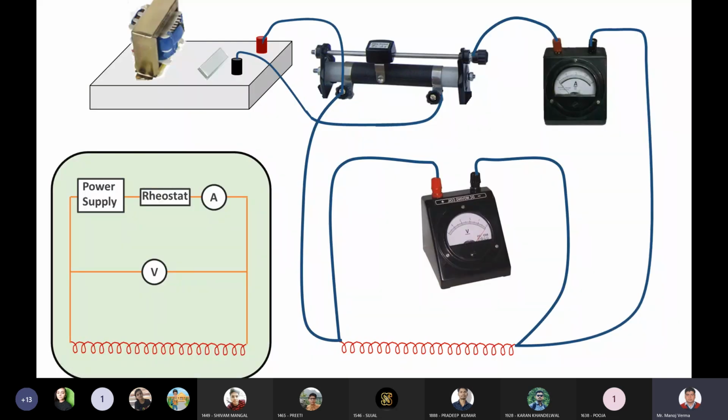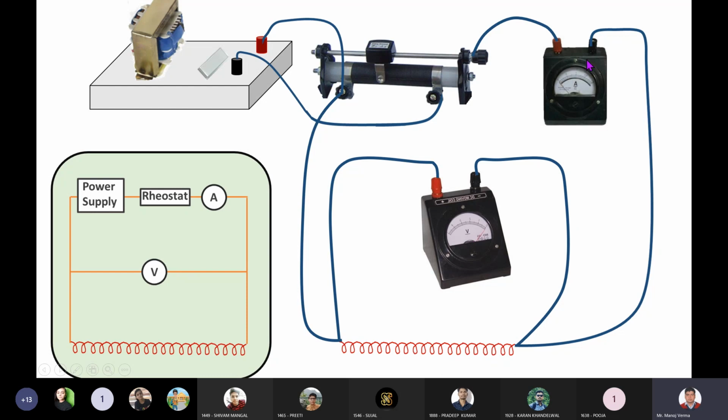Okay, so this is how you should connect your connections from this step-down transformer, from this power supply. You can connect this power supply directly onto the rheostat, and you can take connections from one end of the rheostat and the upper arm of the rheostat. By moving this jockey, this slider, you can select the applied voltage on the filament, a different magnitude of voltage on the filament.